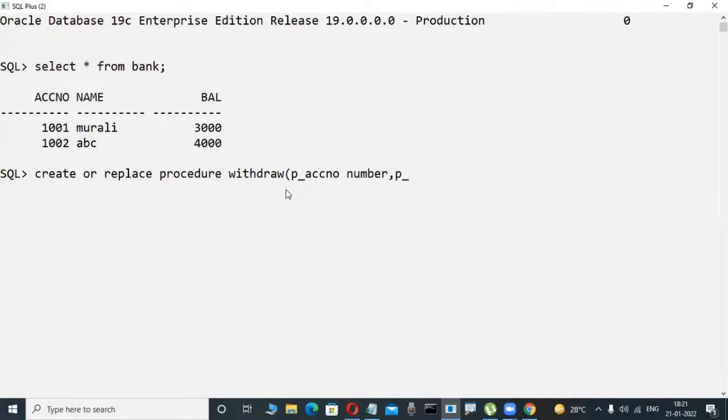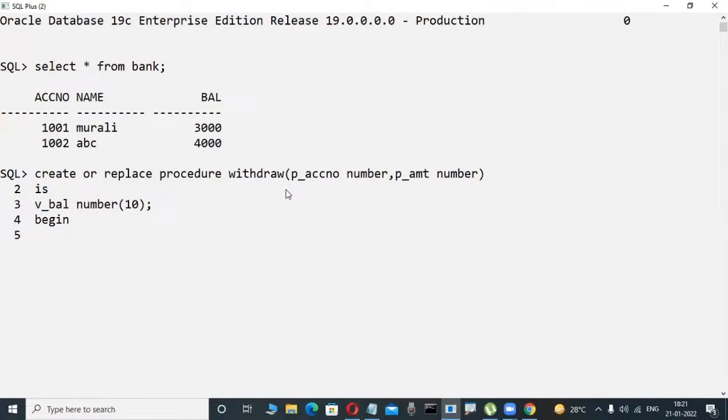Again, amount also I'm passing, because I try to withdraw. The ATM card is there, same like that. And now here the amount, I'm passing something. Okay. Now some coding is there. I want to find out a balance. Whenever we insert an ATM card, we try to retrieve and check the balance.